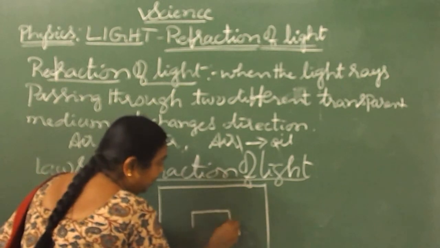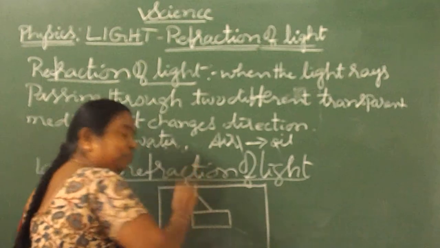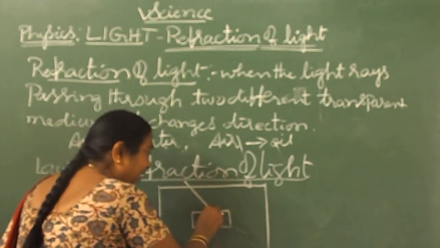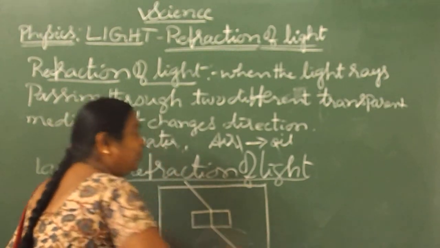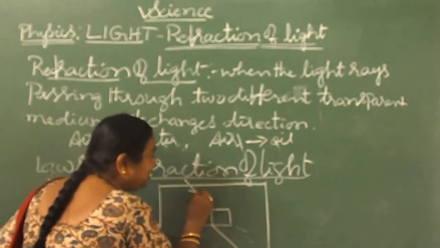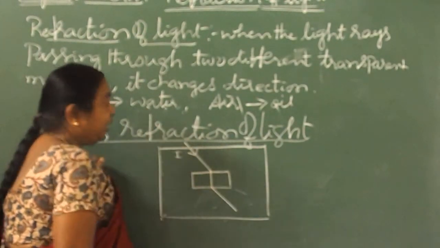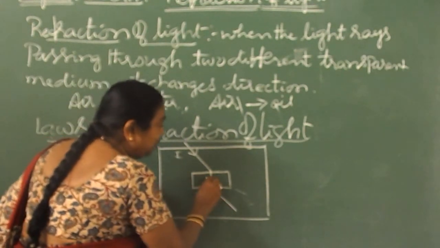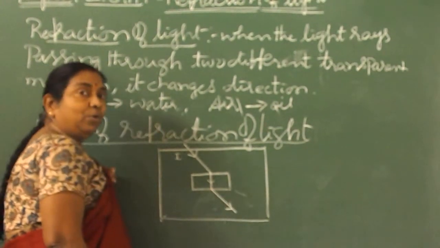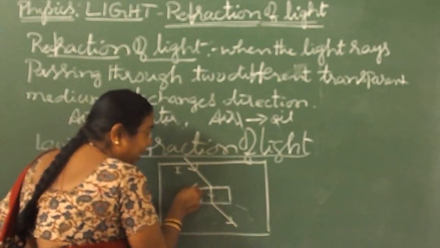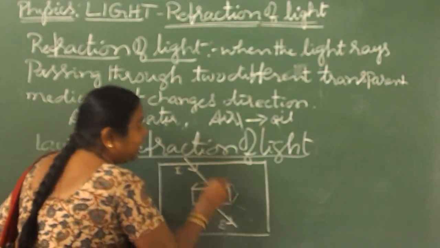When you keep it in the middle, you want to check that when the light rays enter through the air medium, it bends towards the glass medium and comes out to the air medium. The ray which enters through the air is called the incident ray. When it enters through this, it is the refracted ray, and once again when it is coming out from the glass to air, we call it an emergent ray.